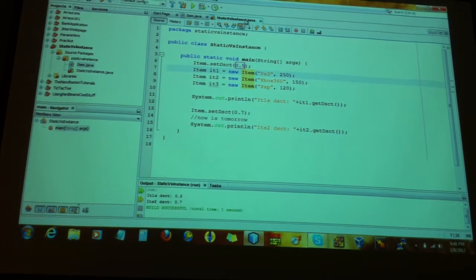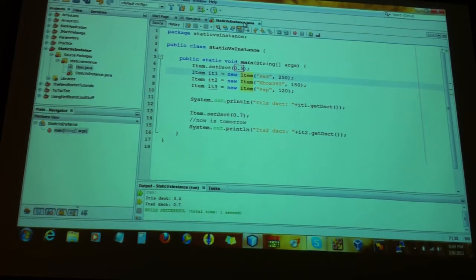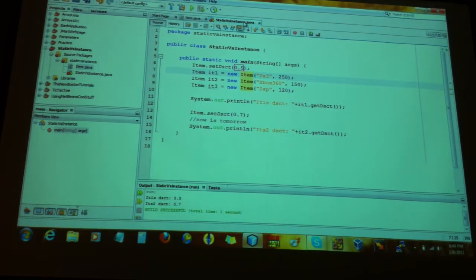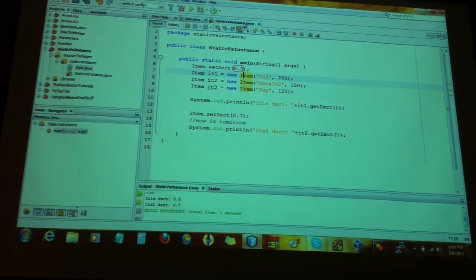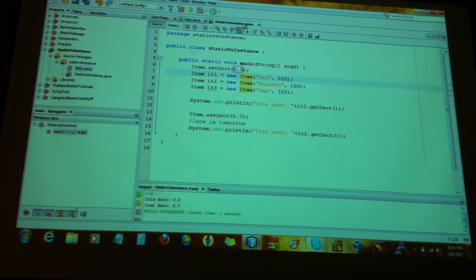Somebody else got a question? Yeah. When doing it this way, then we lose the ability to individually discount, say, the PS3. Correct, we lose the ability to do that. So what do stores normally do? Stores normally have two discounts. Individual discount or single discount and general discount. So if we wanted to have that flexibility, we would have to go to our class item and have discount 1, discount 2. One of them static and one of them instance, for example. Got it?